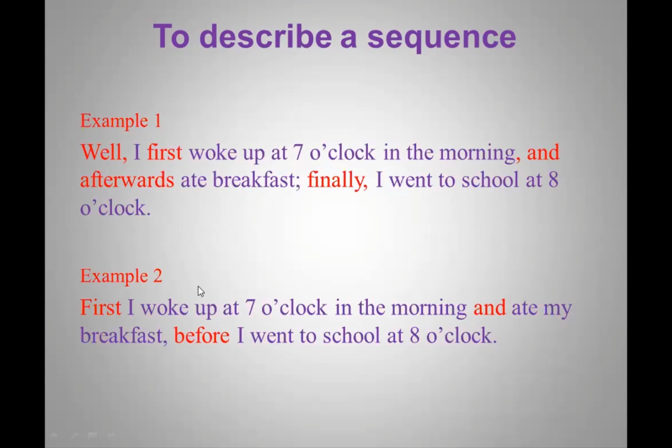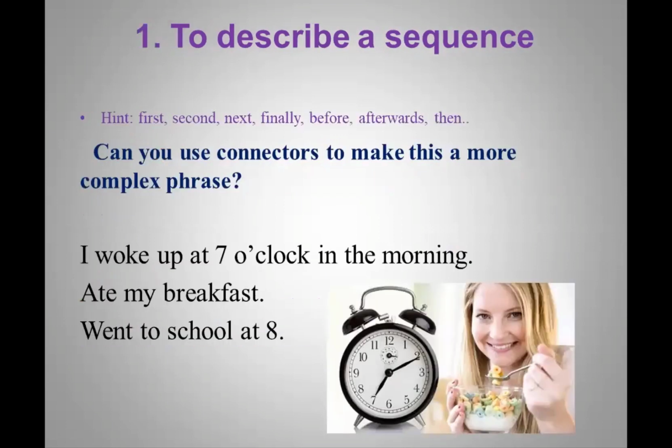And my second example. First, I woke up at 7 o'clock in the morning and ate my breakfast before I went to school at 8 o'clock. See the difference? From 3 sentences, we have created a more complex phrase. So try to remember, when you want to describe a sequence, use these connectors. First, second, next, finally, before, afterwards, and then.